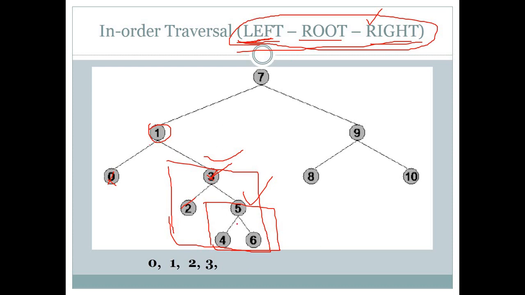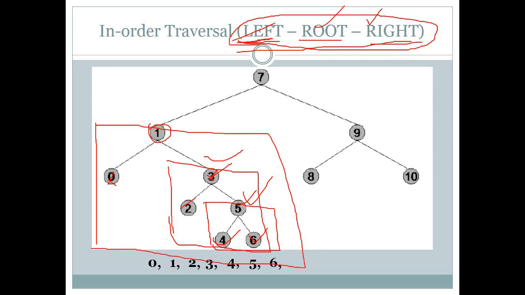For this subtree, first choose left. Our left part is 4, so our answer will be 4. Then after left choose root. Our root is 5, so 5 will be there. After it, right part. This 5 has right part 6, but it will not have any sub root or subtree, so we can directly write 6. Here we have completed this thing.